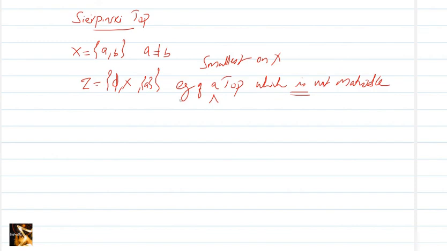Next class we will discuss bases and sub-bases of a topological space. Okay.